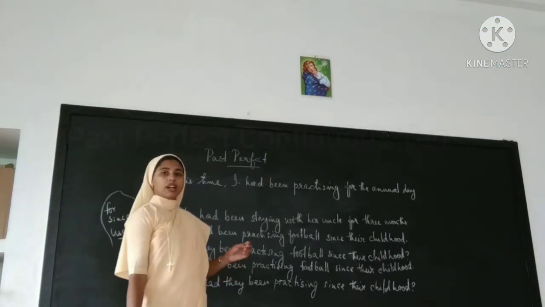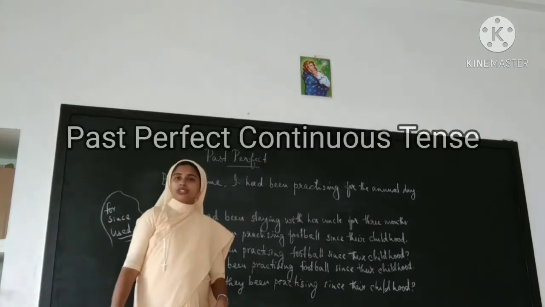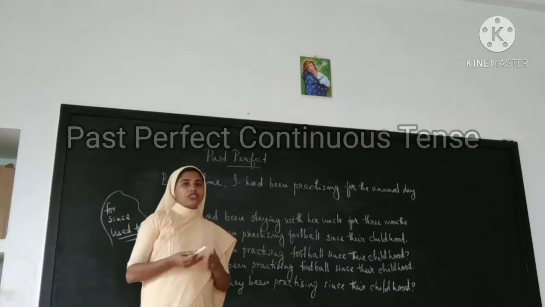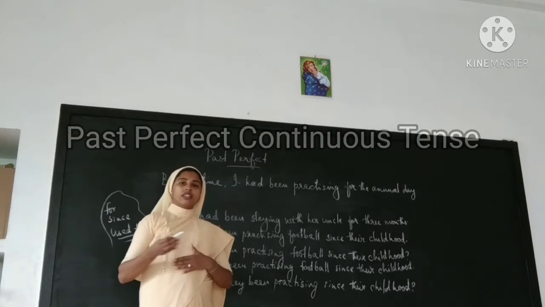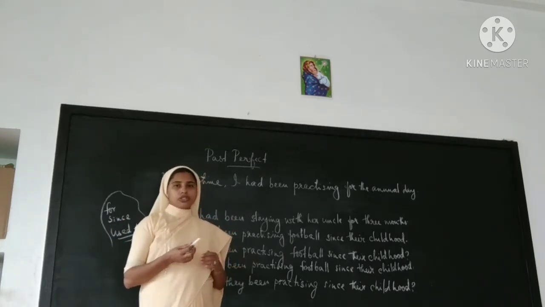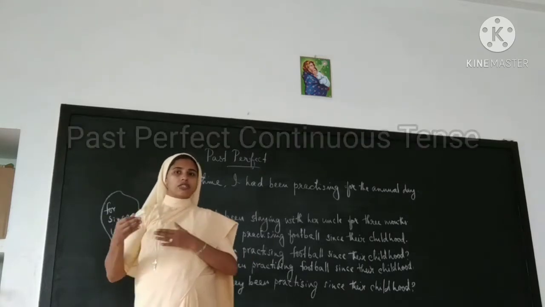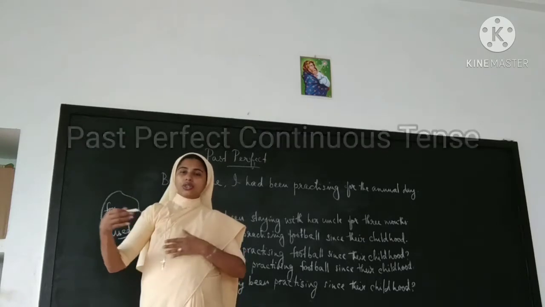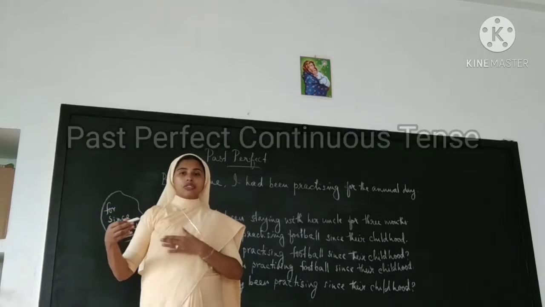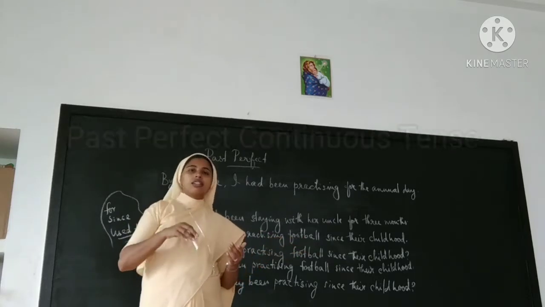Let's go on with past perfect continuous tense. When do we use past perfect continuous tense? If the action continued for a long period of time in the past, we use past perfect continuous tense. And we use present perfect continuous tense if the action continued for a long period of time, started in the past, and still continues.